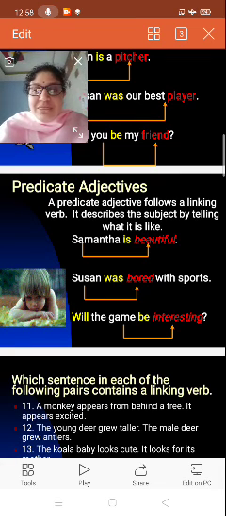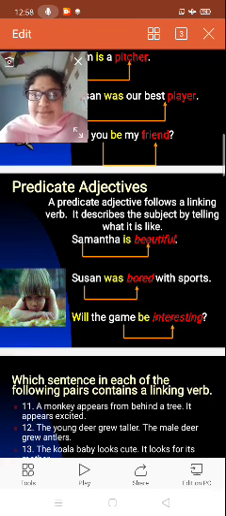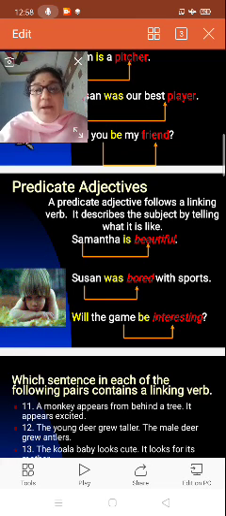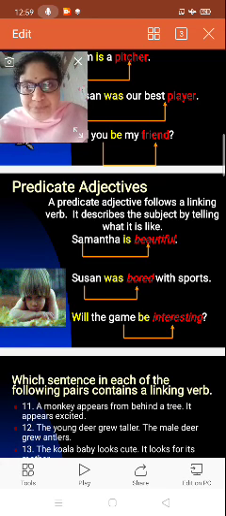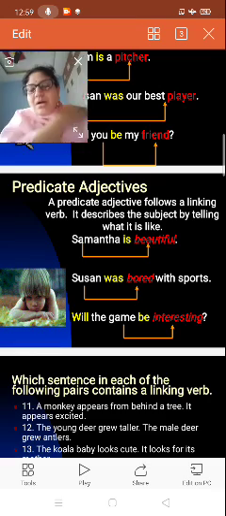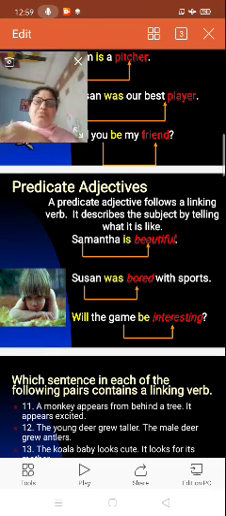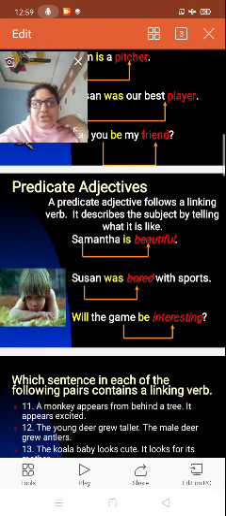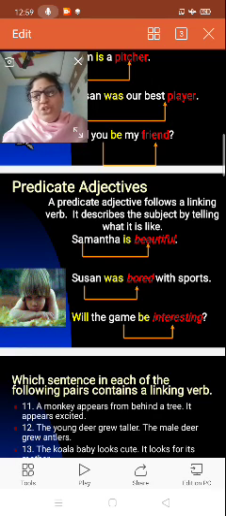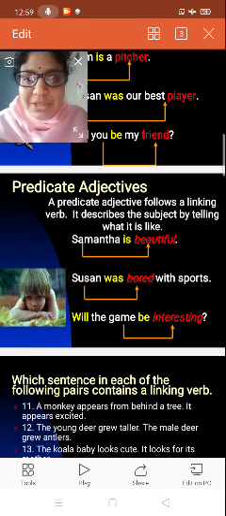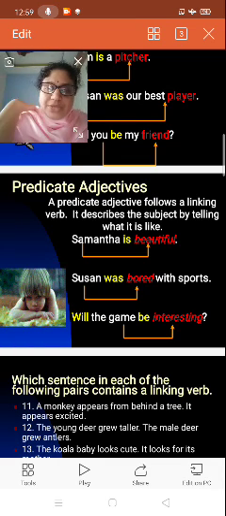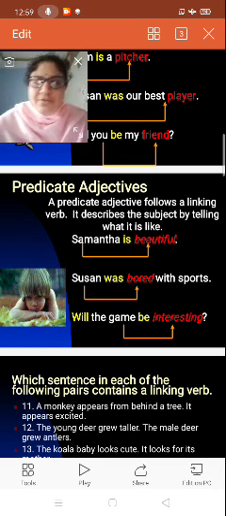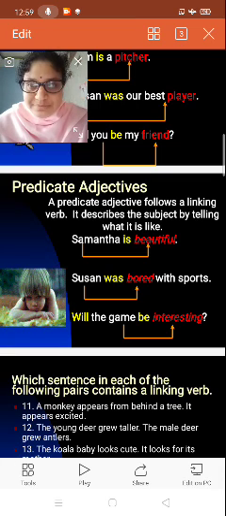Example: Samantha is beautiful. So what is a predicate adjective? Adjectives follow the linking verbs, and they show what the subject is like. So Samantha, what type of Samantha? Samantha is beautiful or black or white. So it shows what she is like. Here, Samantha is beautiful.